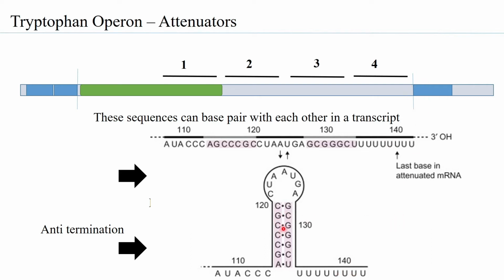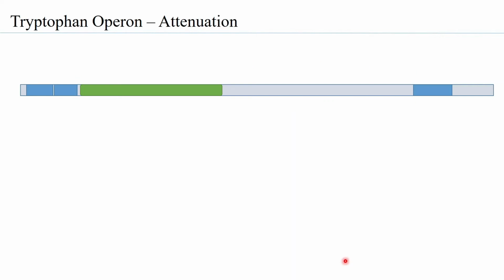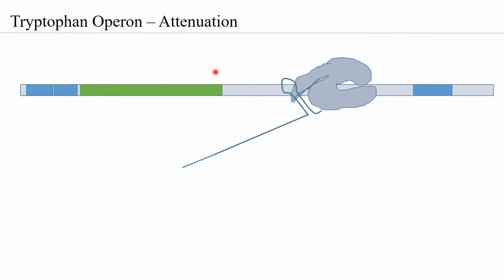So when 3 and 4 come together to form the stem loop structure, and that stem loop structure is followed by the U's, then termination will happen. Therefore this is the cue for termination. Now, when the RNA polymerase binds to the promoter region and starts transcription, the transcript is formed as the RNA pol moves forward. Say you had 1 over here and 2 over here.